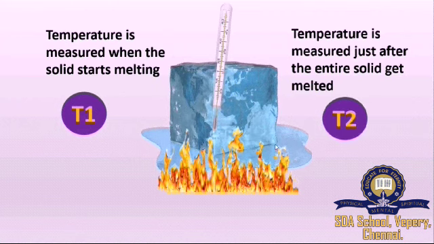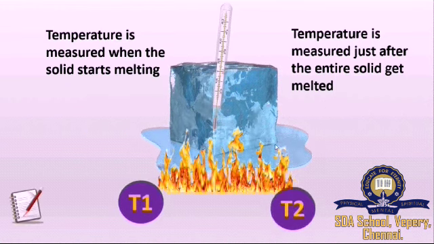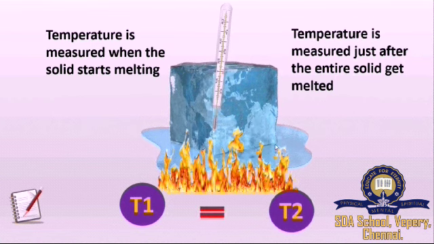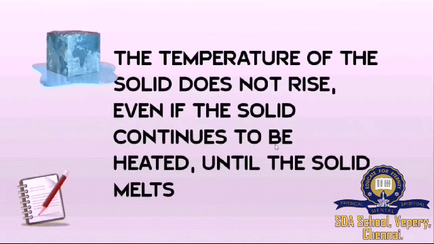We say it as T2. But we can observe that T1 will be equal to T2. That is, the temperature remains constant until the entire solid gets melted, even though more heat energy is being supplied. So take note of it. The temperature of the solid does not rise, even if the solid continues to be heated, until the entire solid melts.